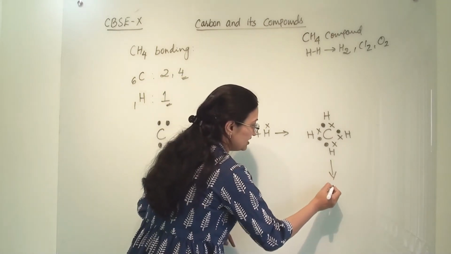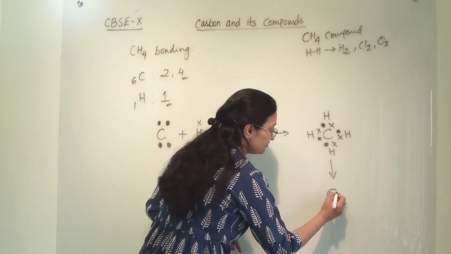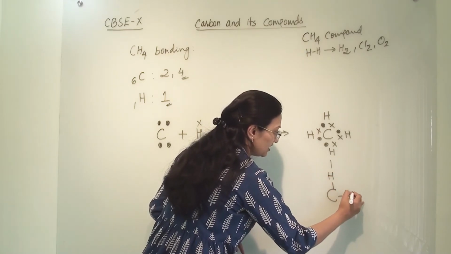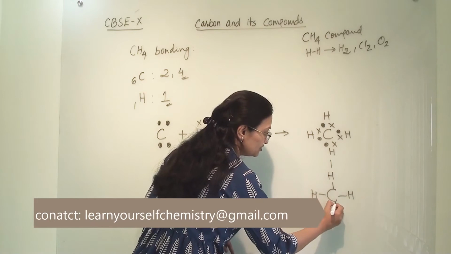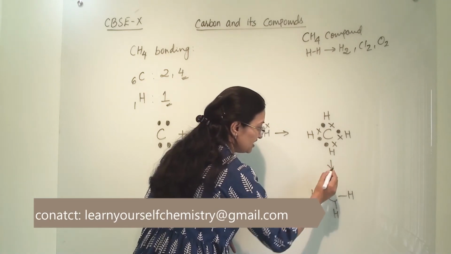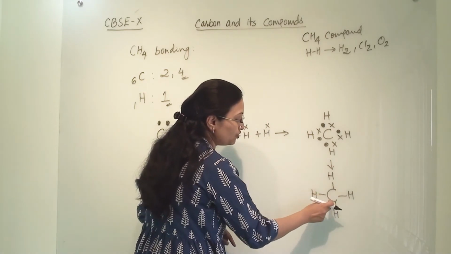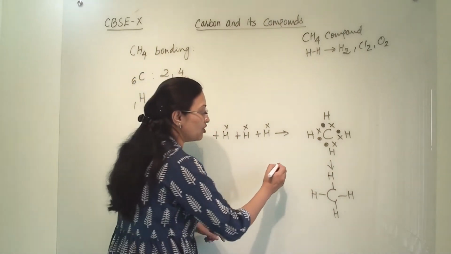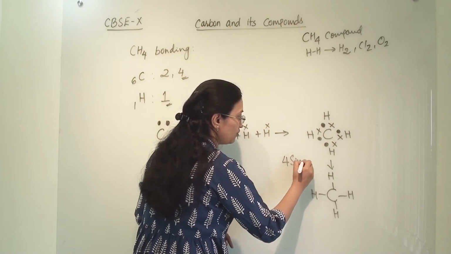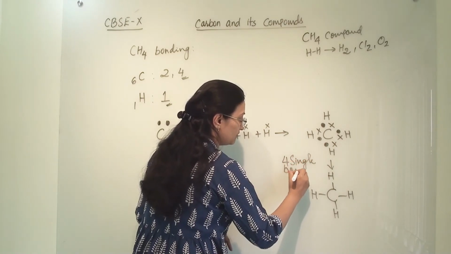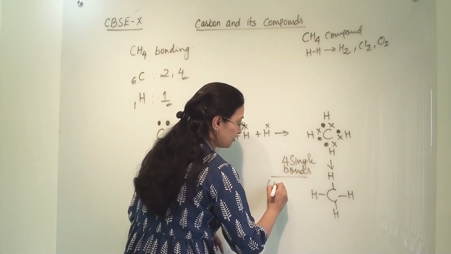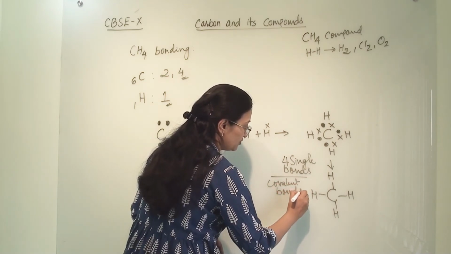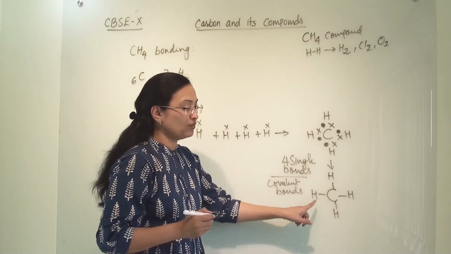So here the bonding will be formed something like this: carbon, hydrogen, carbon, hydrogen, carbon, hydrogen, and carbon, hydrogen. So here carbon has formed 4 single bonds with 4 different hydrogens. So how many single bonds are there? 4 single bonds are there. All of them are covalent bonds. So in CH4 there are 4 covalent bonds.